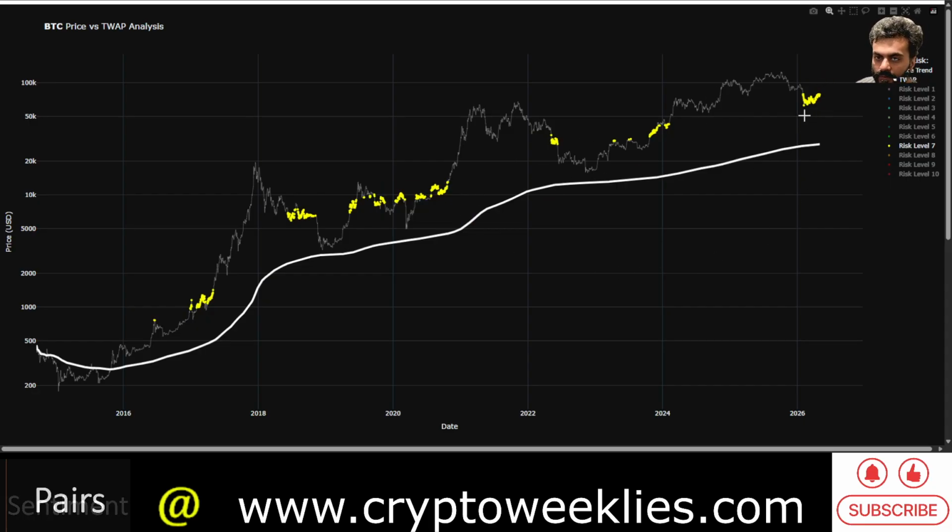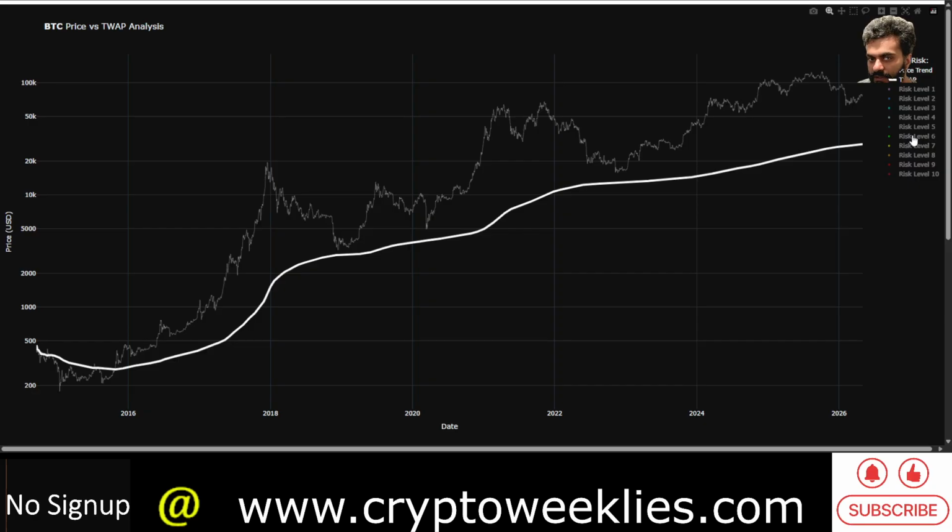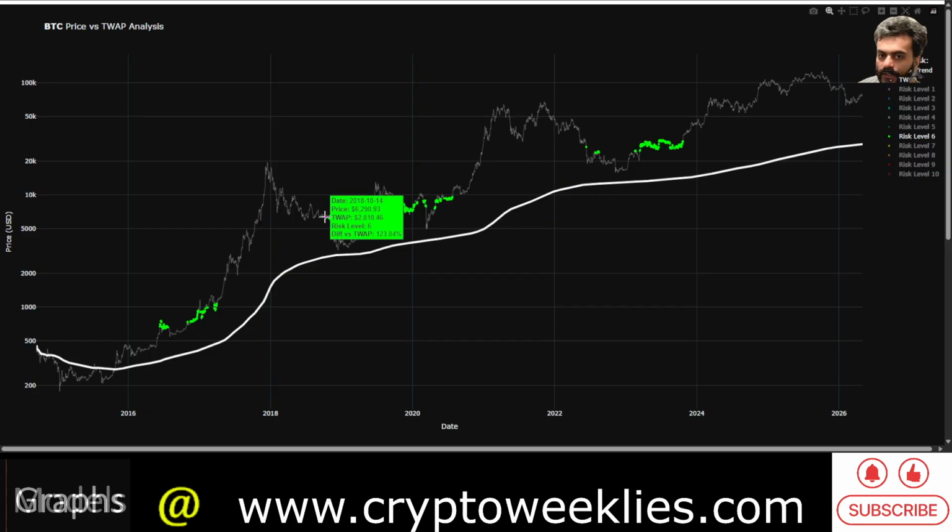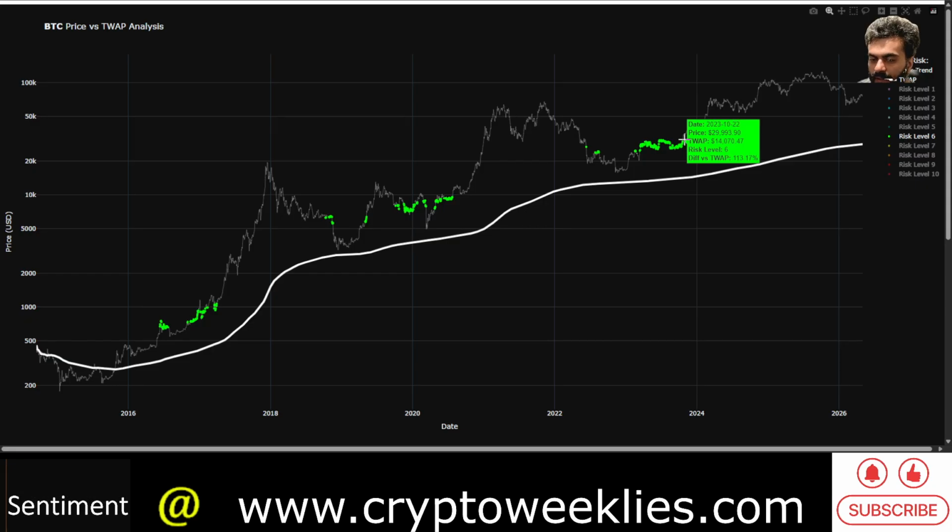So for Bitcoin to get a correction, let's say in the second half of 2026, and probably coming closer to that risk level 6 or risk level 5, the entry point for risk level 6 is close to 100, as mentioned. Anything below 120% difference between the price and the time weighted average price, and between 90% and 120% difference. Bitcoin hasn't seen risk level 6 since about late October 2023. So if it's almost 2.5 years to 3 years gap between the current price action and risk level 6, this has been a long time due.